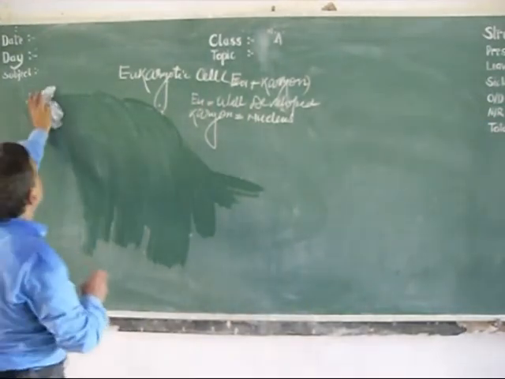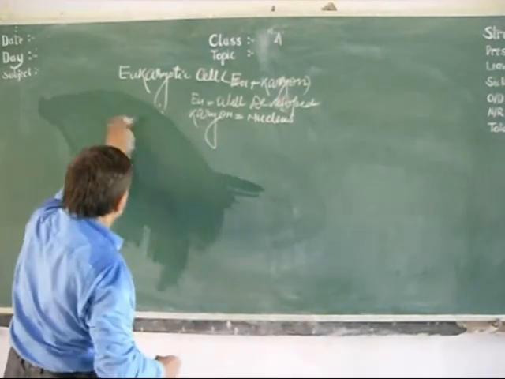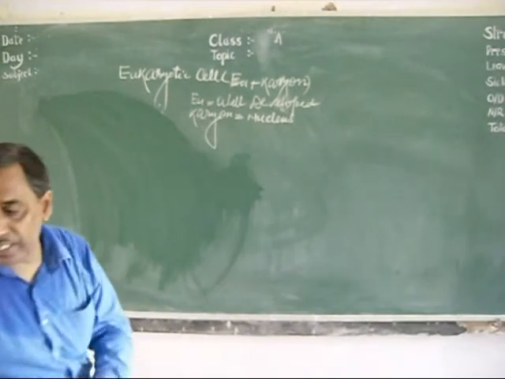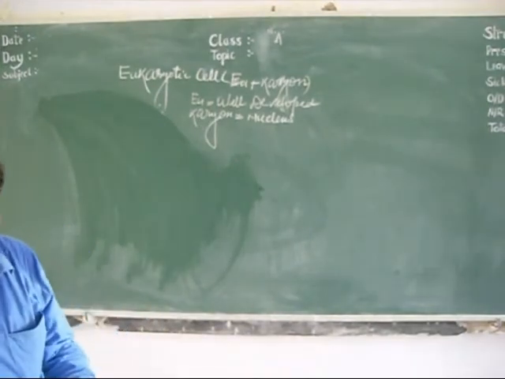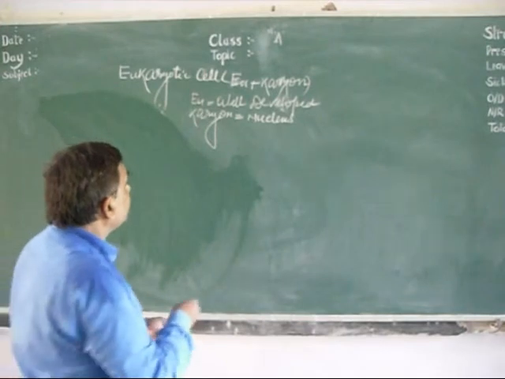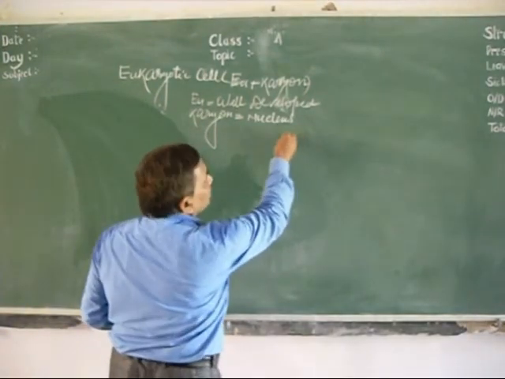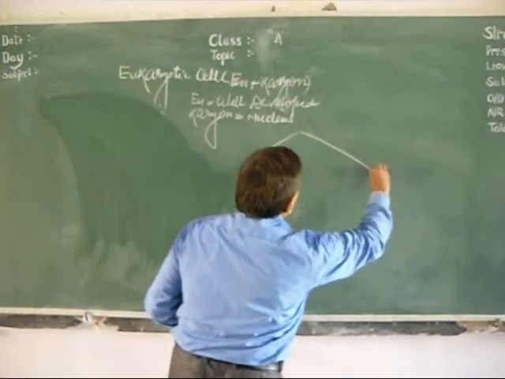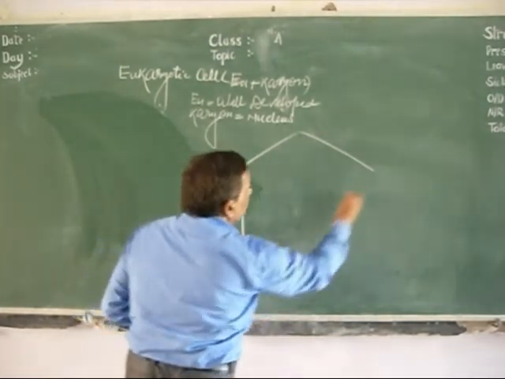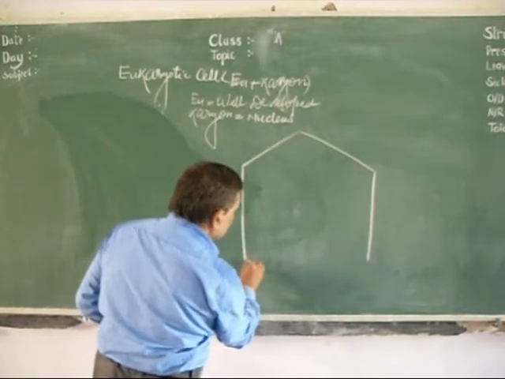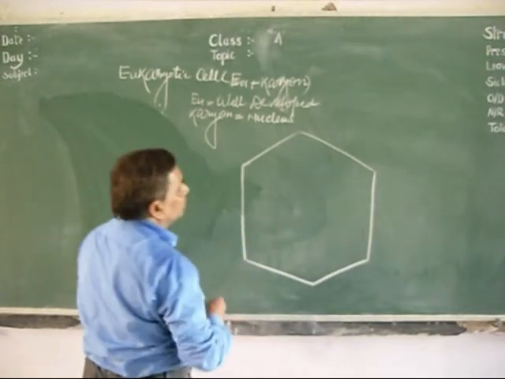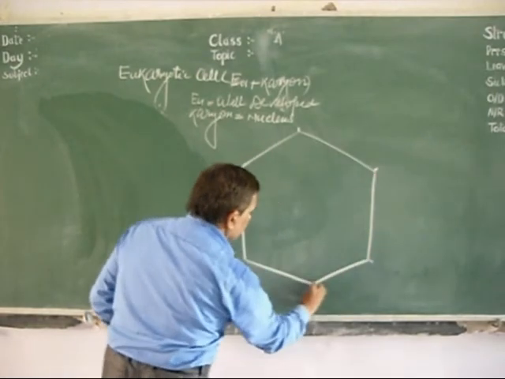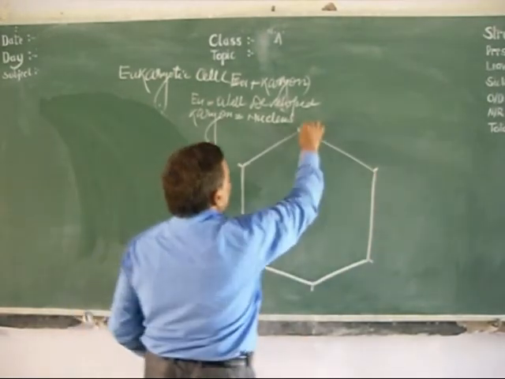So basically, I will discuss one plant cell here. Let us see the diagram of one plant cell. Suppose here is the plant cell. This outermost layer of the plant cell is called the cell wall.